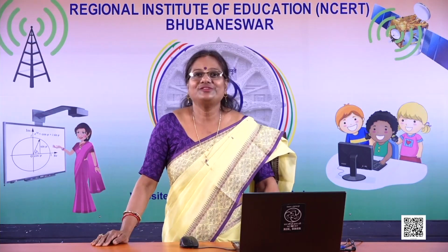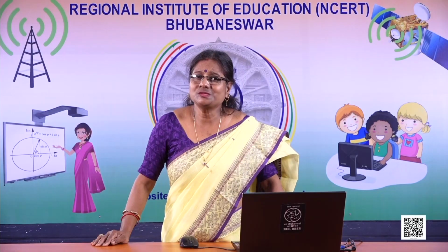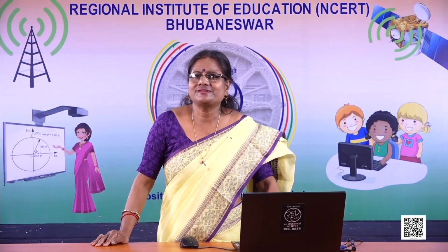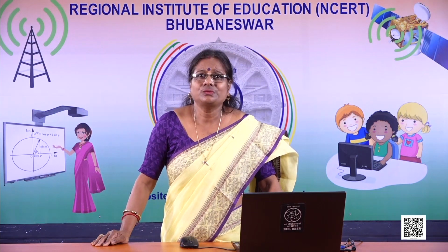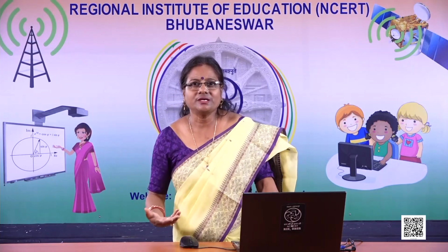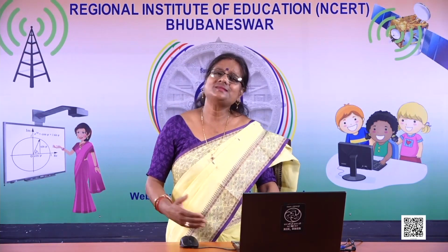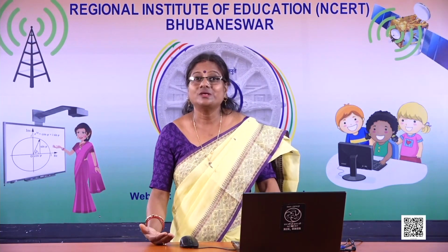Now children, we are going to read an interesting poem, My Shadow. In this poem, the child is very much curious about his shadow. He doesn't know actually what a shadow is, but is too much fantasized and excited about it. He sees that the shadow sometimes grows taller, sometimes it becomes shorter, and sometimes it follows, and sometimes it is ahead. Now, let's see what the poem says.